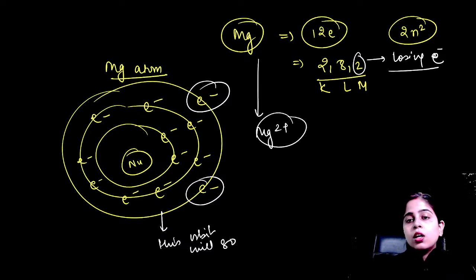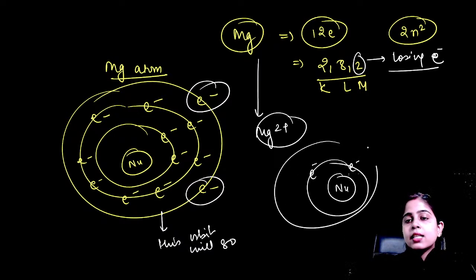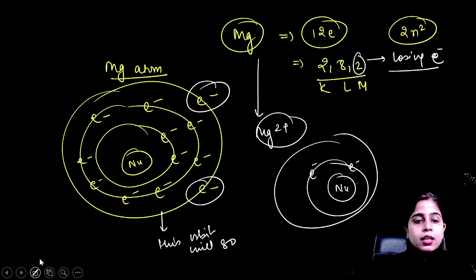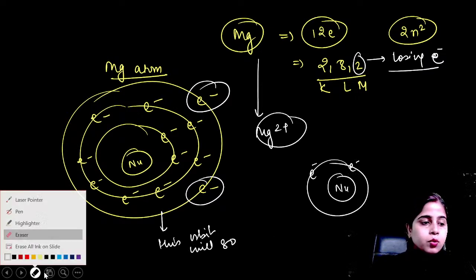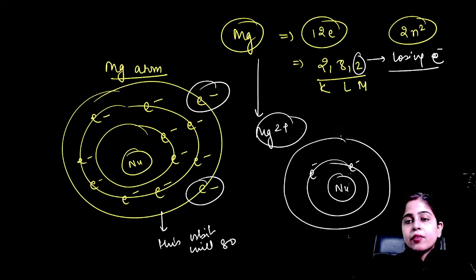This orbit will go. So Mg2 plus will have only 2 orbits. This is the nucleus. So this is the first orbit containing 2 electrons, and the second orbit containing, okay, let me draw the orbits properly because the orbits are not drawn properly. Okay, this is the second orbit having 8 electrons.